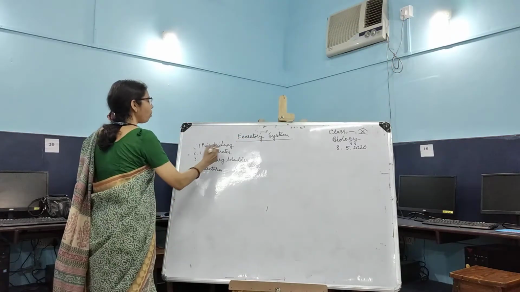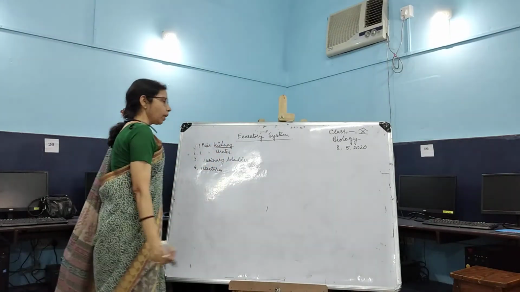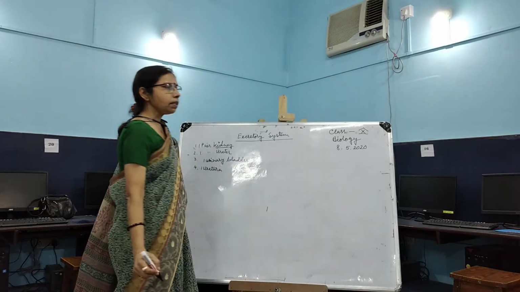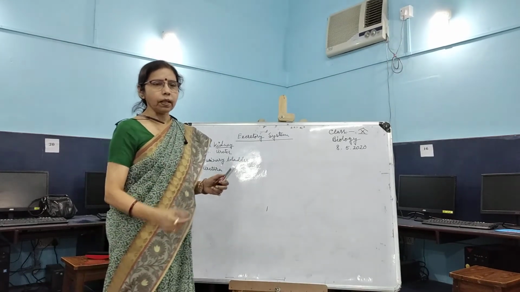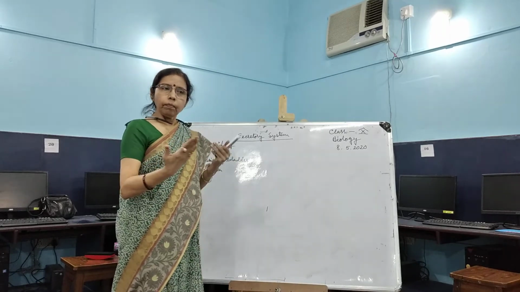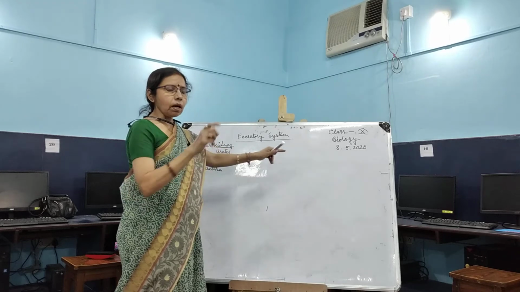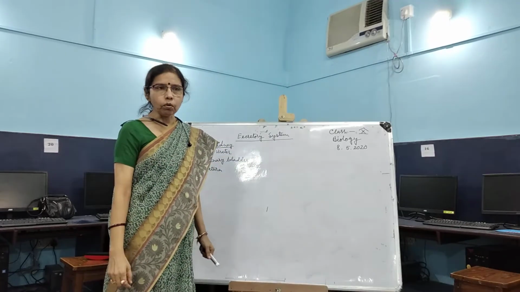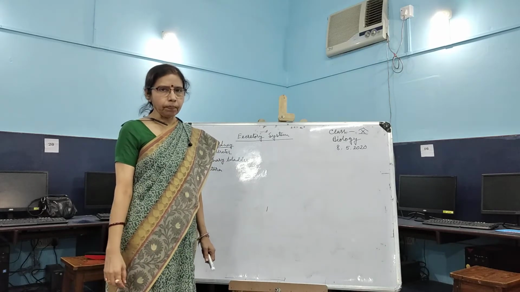So in the human body, the main excretory organ is the kidney. Now, where is the kidney situated? The kidneys are situated on the posterior of our body, on either side of the backbone, protected by the last two ribs.